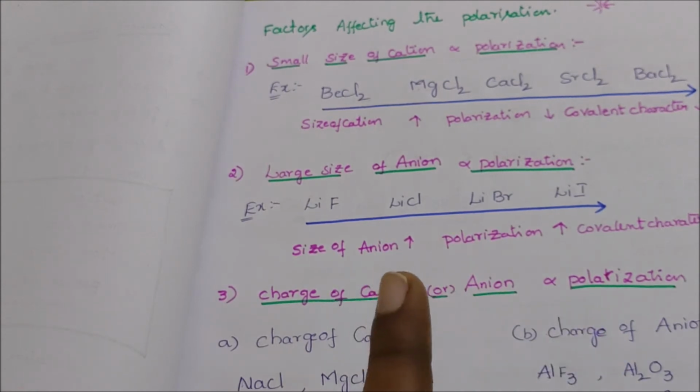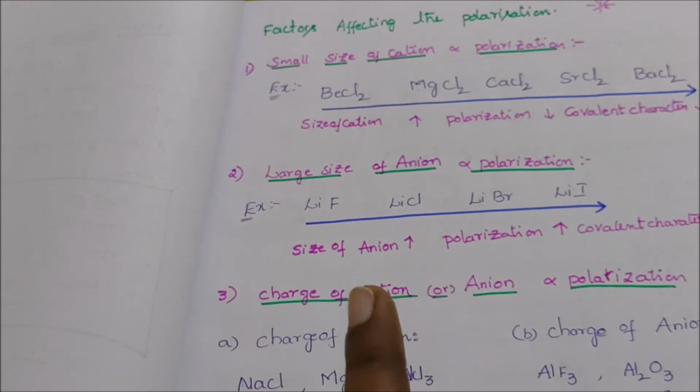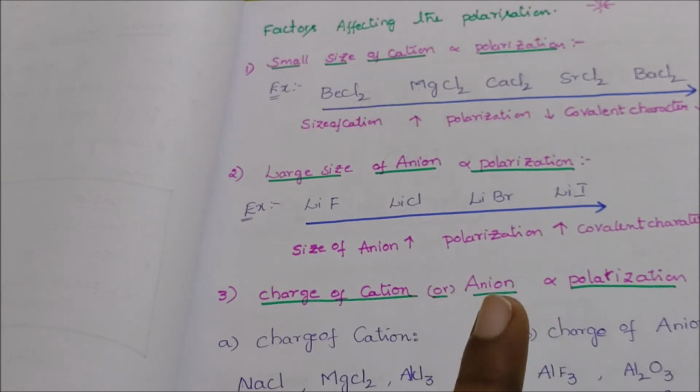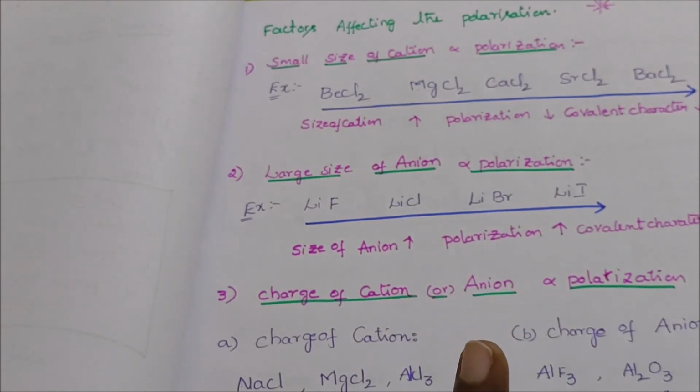That means F minus is less than Cl minus, less than Br minus, less than I minus. Since the size of the anion increases, polarization increases and covalent character increases.